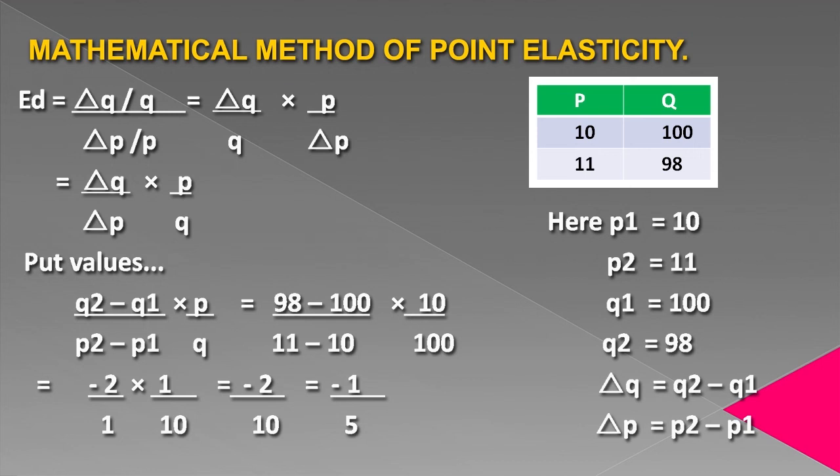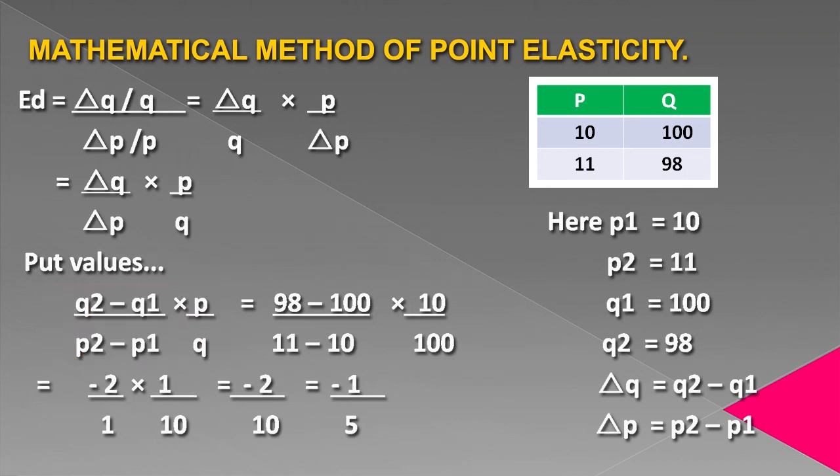So, formula becomes delta Q by Q multiplied by P divided by delta P. By doing cross multiplication, we get the formula that will be delta Q by delta P into P by Q. Now put the values in the formula. Delta Q is Q2 minus Q1. Delta P is P2 minus P1, into P by Q.